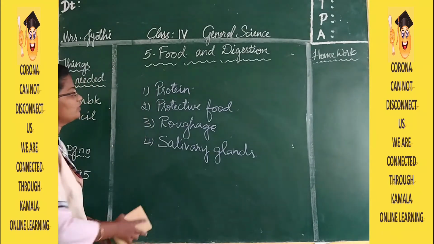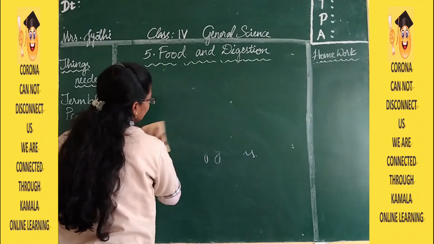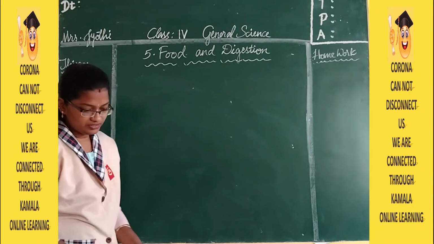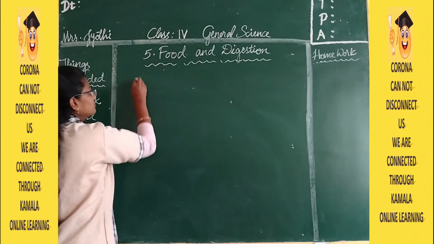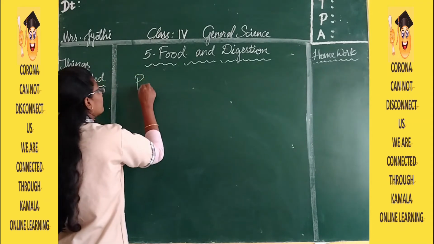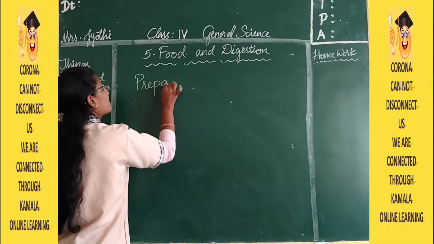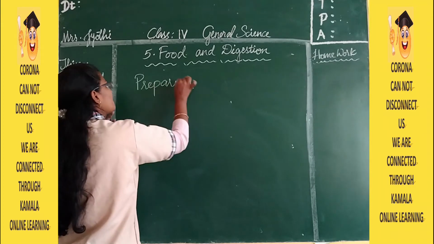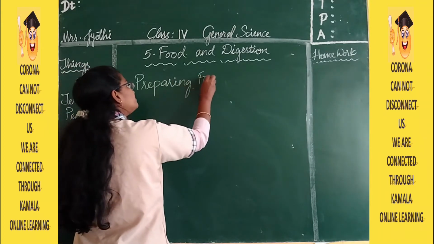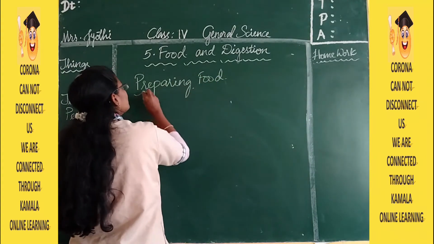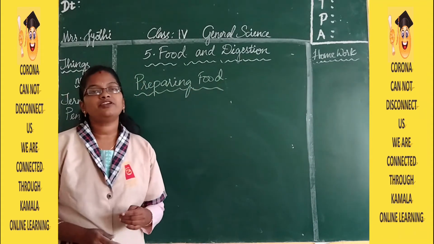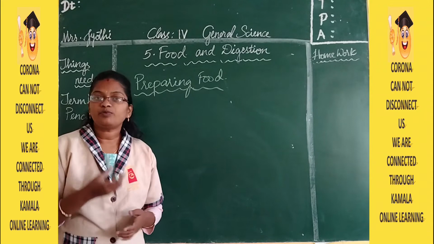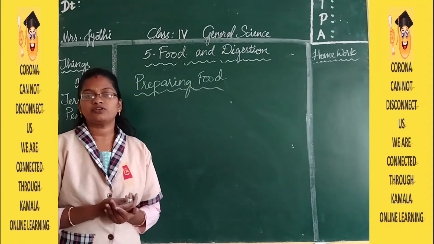Okay, then moving on to the next topic, that is preparation of food. Whatever food we are eating, there is some process for cooking the food.